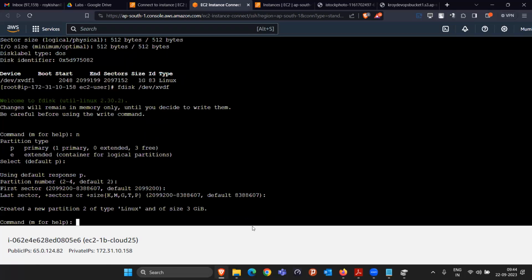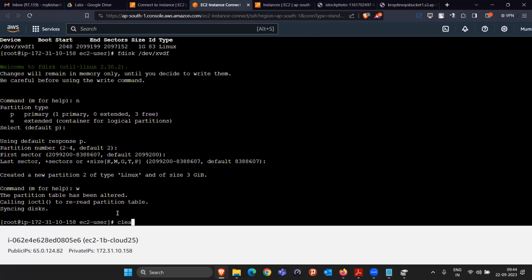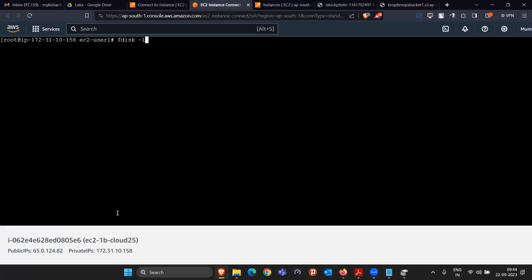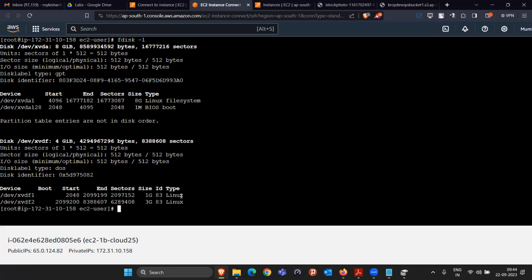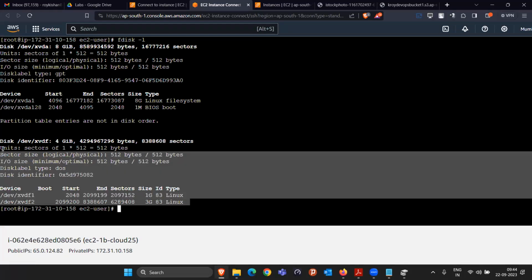So even if I press enter here, you'll see that automatically it created a partition of size 3 GB because only 3 GB was remaining, right? Because we are starting from this block now. So once this is also created, simply press W to save and exit, clear it. Now if you do fdisk -l, you'll see two partitions there, one of size 1 GB and one of size 3 GB. Any confusion up to here?